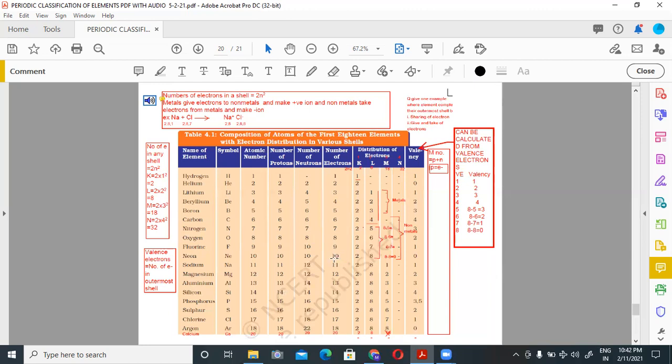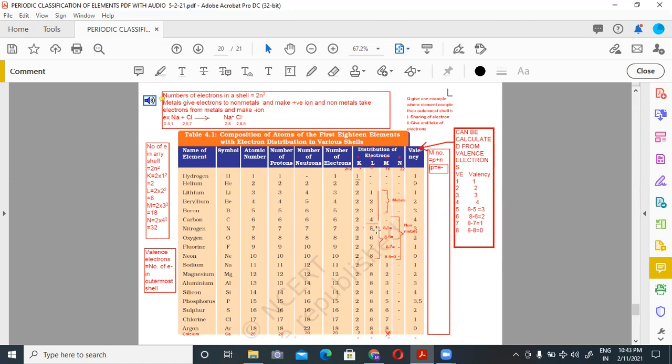Again, you can find out valency if you know the valence electrons. Valency can be calculated from valence electrons. For example, if valence electron is 1, valency will be 1. Valence electrons are 2, valency will be 2. Valence electrons are 3, valency will be 3.